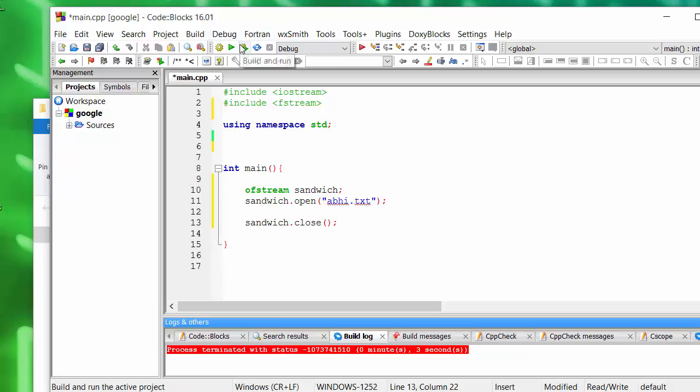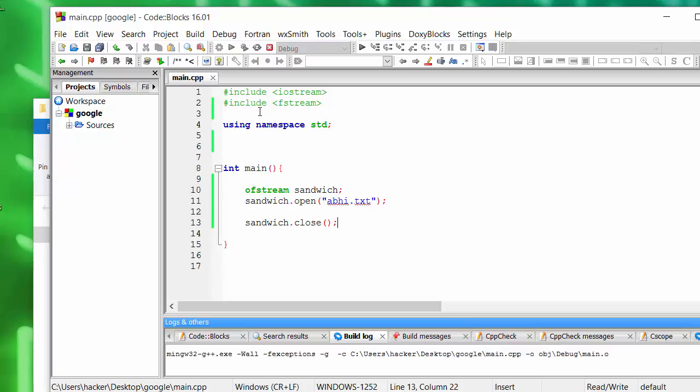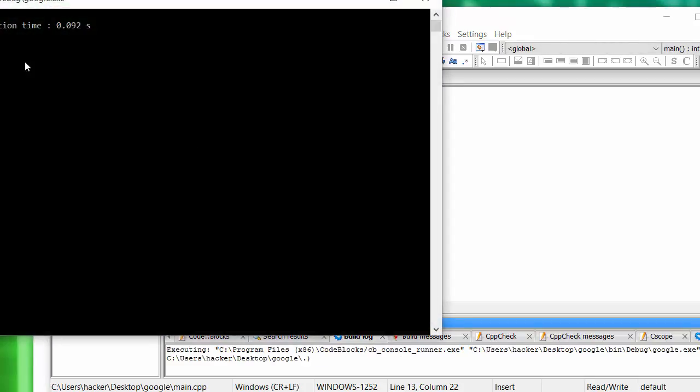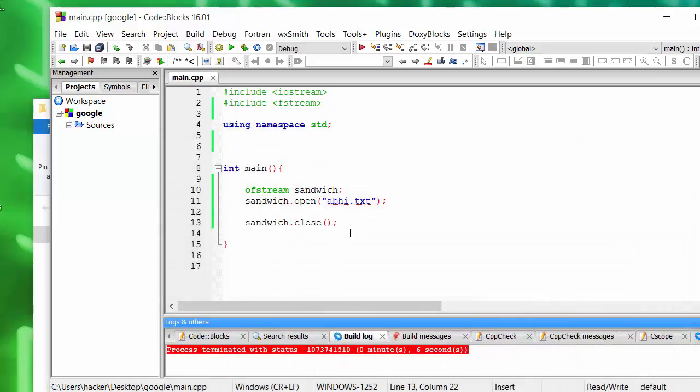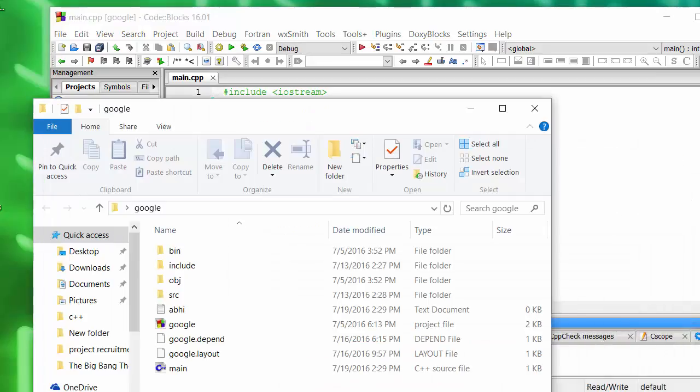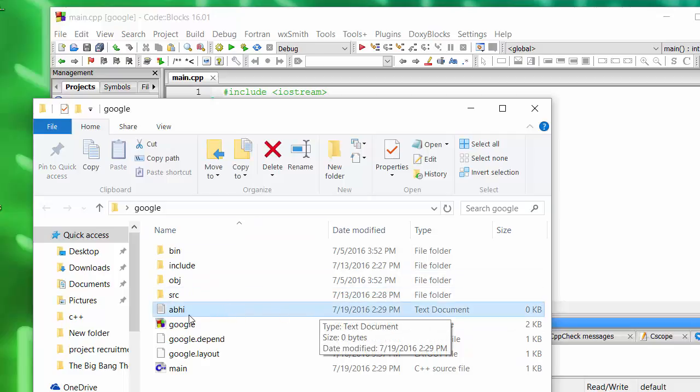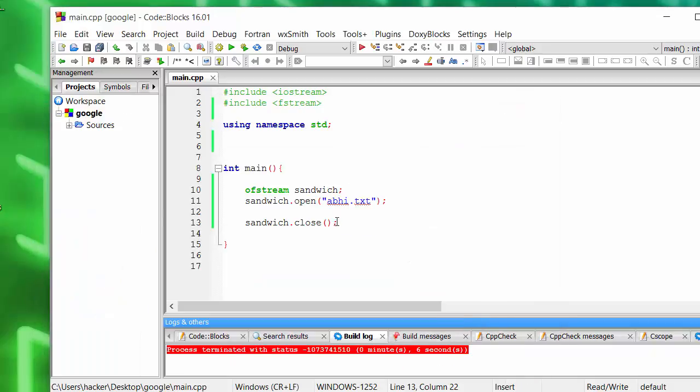Just watch what happens when I run this. It says nothing, because we didn't output anything to the computer screen. But we did create a file, and if I bring this in front, it created a text file here named ab. And then we closed this file so that it freed up our computer's memory.